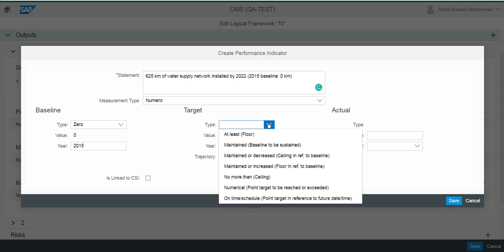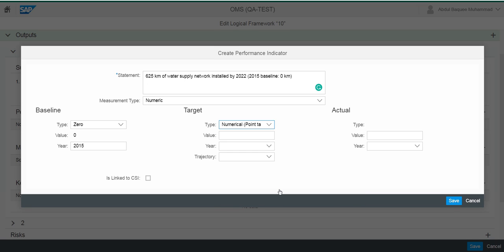The target is where we wanted to reach. How about putting this as numeric? I think this makes sense because we wanted to reach this value, which is 625. From 0 I want to reach there, so of course this is an upward trajectory by 2022. I think by now you are an expert here. Now this water supply network happens to be one of our CSIs, so I'll just press that it is linked with the CSI.